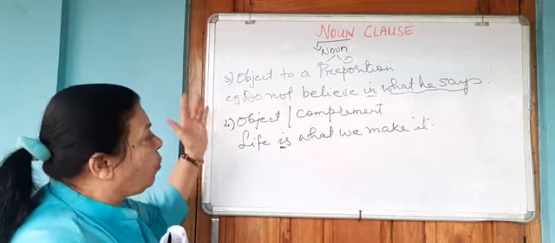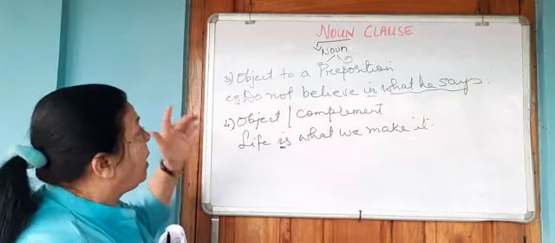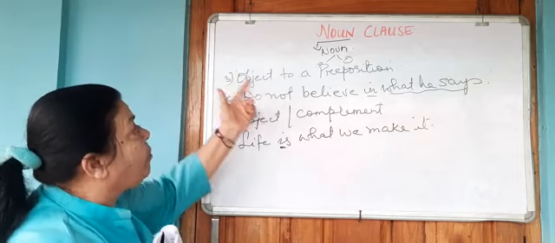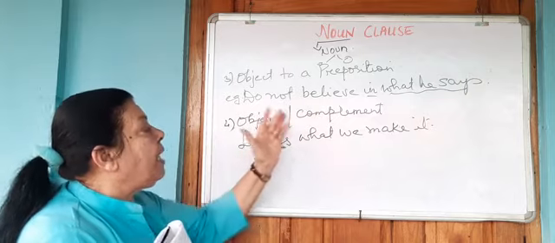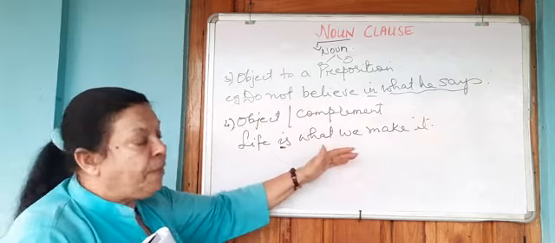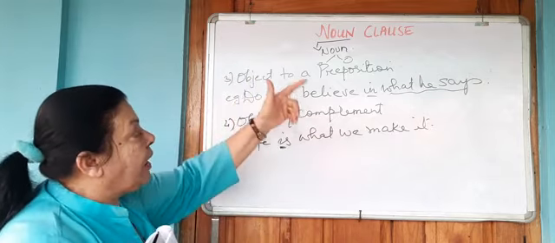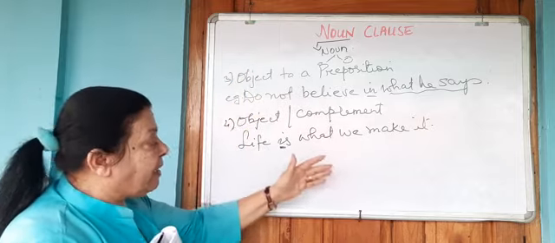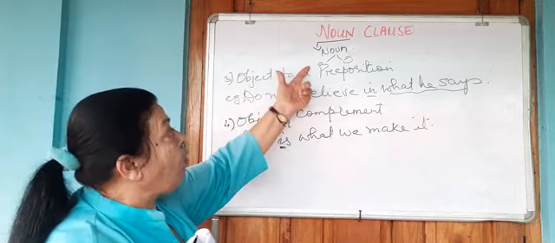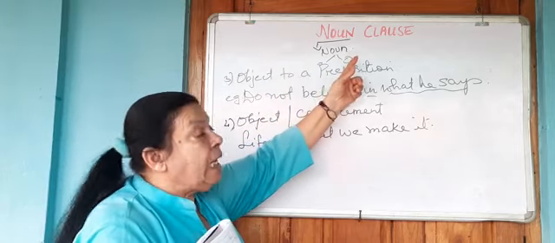Therefore, you will find that the noun clause works as subject to the verb. The noun clause works as object to the verb. The noun clause can do the work of object to a preposition, and the noun clause can also be complement to the verb. Therefore, the noun clause does the work of the noun in the sentence, and as I said, the noun is either the subject or the object.